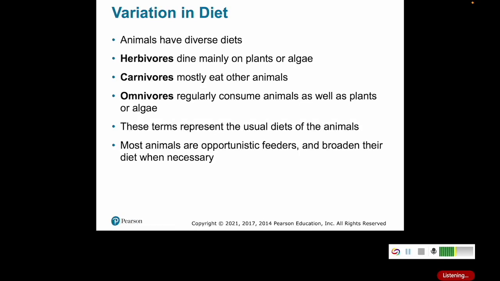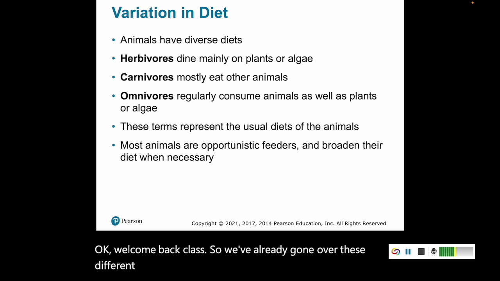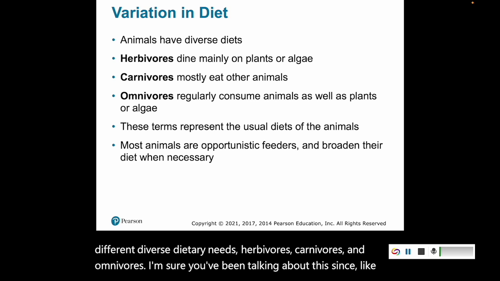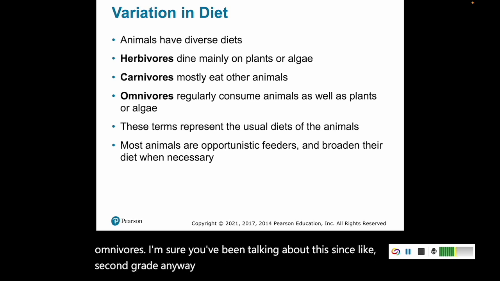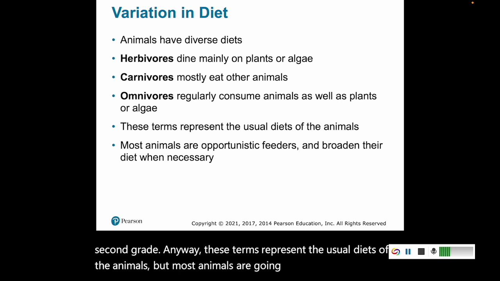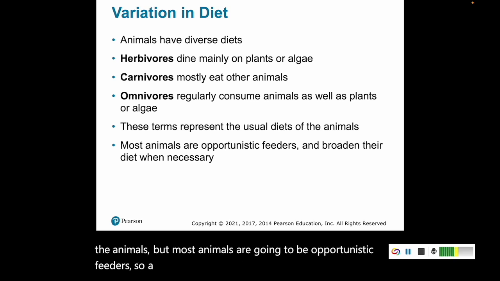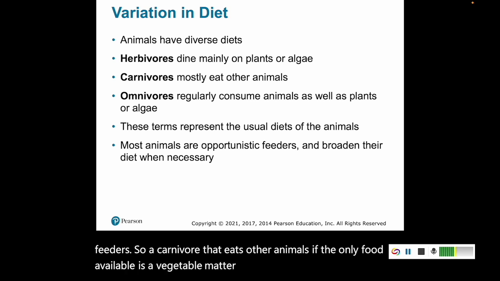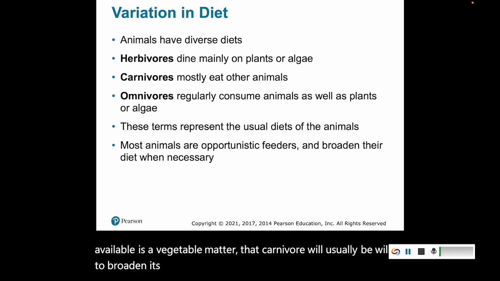Okay, welcome back, class. So we've already gone over these different diverse dietary needs: herbivores, carnivores, and omnivores. I'm sure you've been talking about this since like second grade anyway. These terms represent the usual diets of the animals, but most animals are going to be opportunistic feeders. So a carnivore that eats other animals, if the only food available is vegetable matter, will usually be willing to broaden its diet to survive.